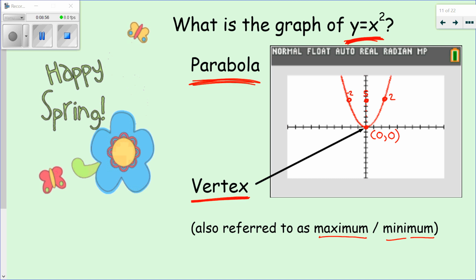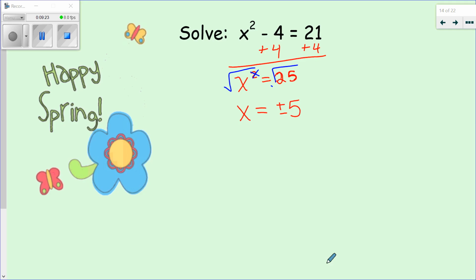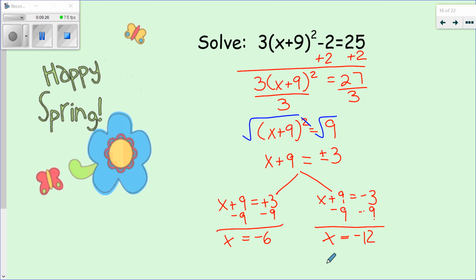Now, that's not exactly true in this case. If we were to solve this correctly, if x was 5, then y would be what? 1, 2, 3, 4. Well, we're not going to go there because that's going to be way above the graph. So all you need to know right now is that for each value of y, you have 2 values for x, which is why in our example, we are getting 2 different x's. x is negative 6, and x is also negative 12.